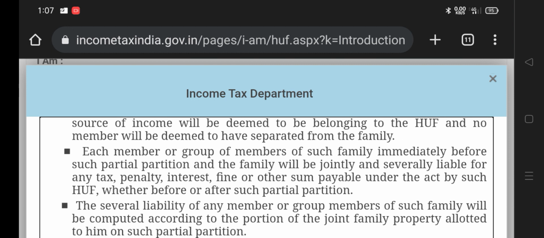So this is the main clause you need to understand, and the taxation of a partitioned Hindu family is the same as the individual tax provisions.